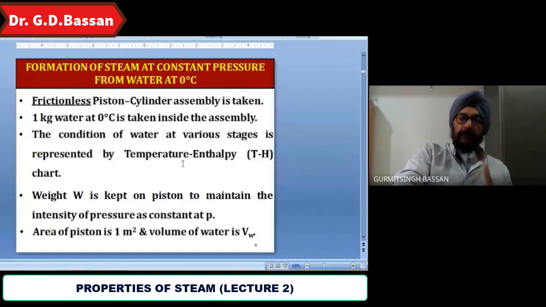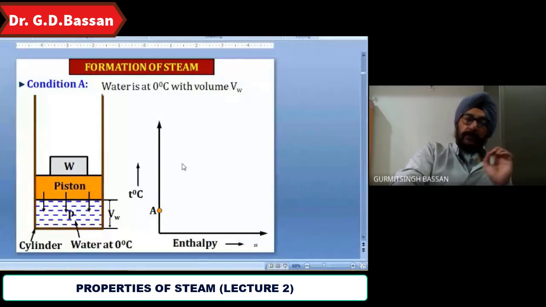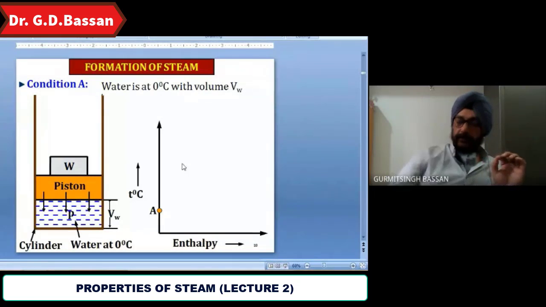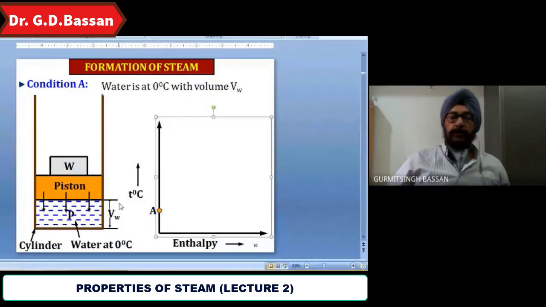Now, for the formation of the steam, there are a number of assumptions we are taking. One is a frictionless piston-cylinder assembly. Second, we take 1 kg of water at 0 degrees Celsius. Third, the weight remains constant on the water, at pressure P. The area of the piston is assumed as 1 meter square and the volume of water is taken as Vw. So condition A, we start at 0 degrees Celsius. We start from here. So that is 0 degrees Celsius.